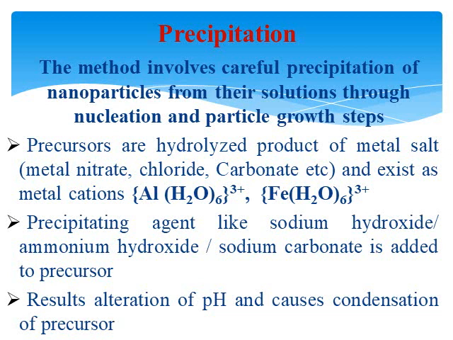You have to adjust the pH of the solution depending upon the different types of metal ions, and the alteration of pH causes the condensation of the precursors. So the precursors, that is the hydrated metal cations, will start condensing, forming nuclei and getting precipitated inside the solution after adding precipitating agents like sodium hydroxide, ammonium hydroxide, or sodium carbonate.